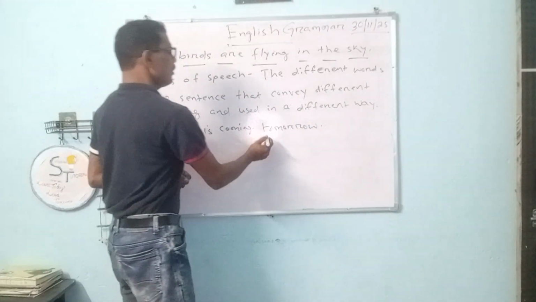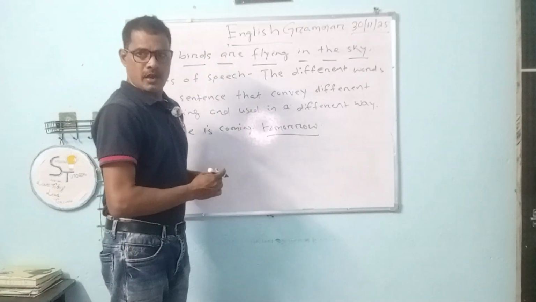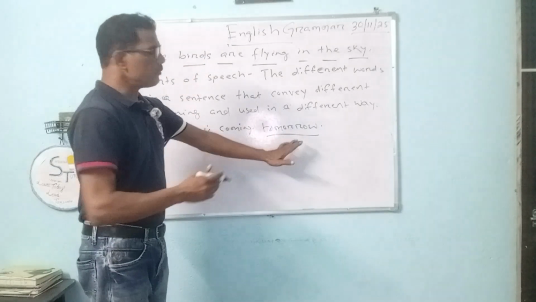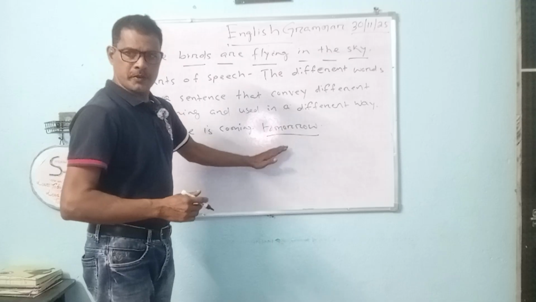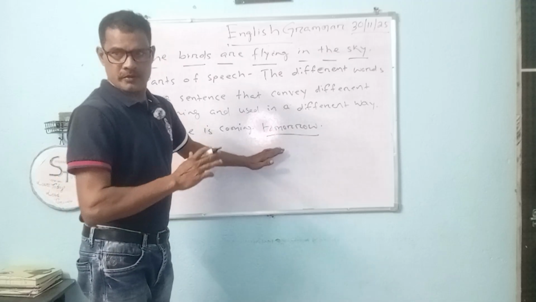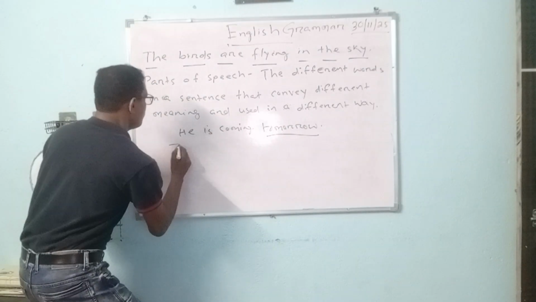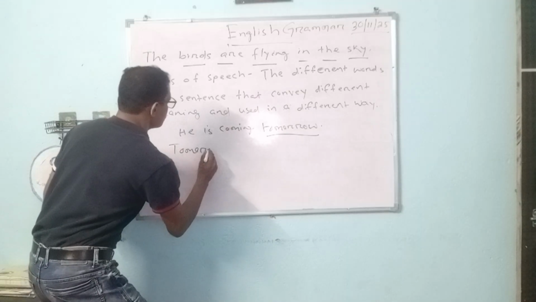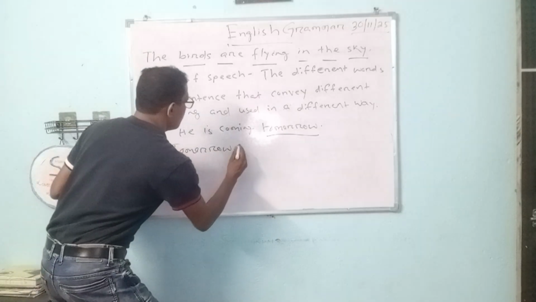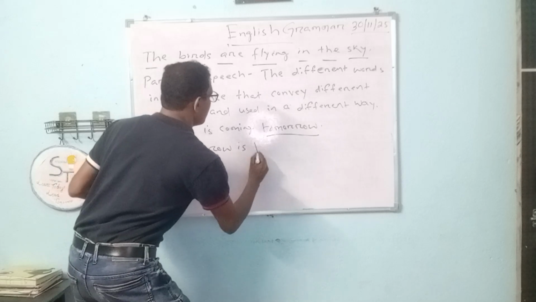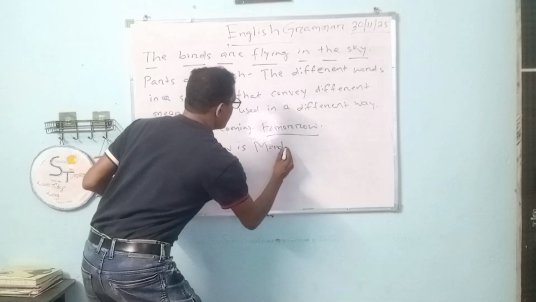Here tomorrow is an adverb of time. If it is used as a subject, then it becomes a noun. Tomorrow is Monday.